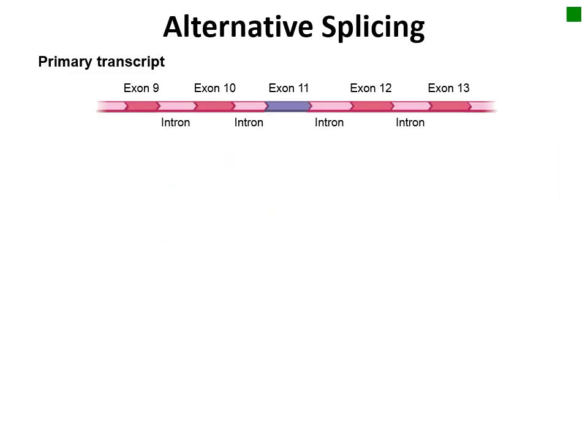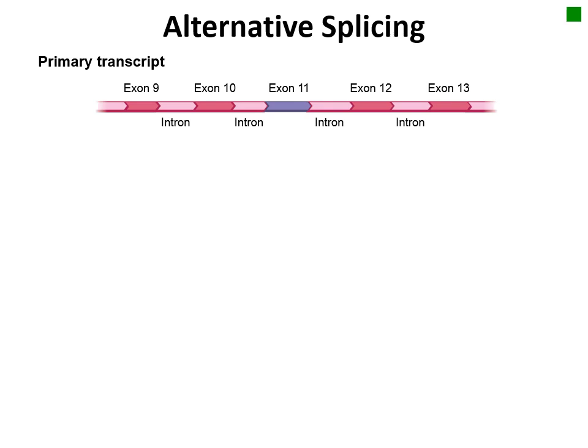RNA processing is also important in gene regulation. A particular type of RNA processing regulation is called alternative splicing. Remember from previous material that splicing involves removing the introns from a primary transcript to produce the messenger RNA for translation. Alternative splicing is a regulatory process where introns can be removed in different patterns, resulting in different messenger RNA sequences and different translated proteins.